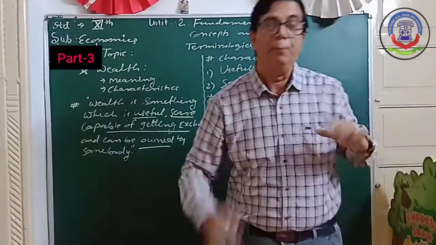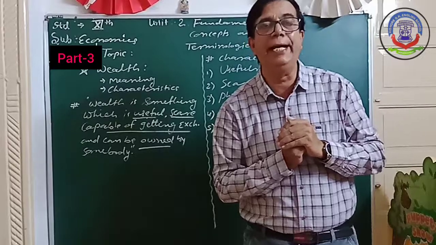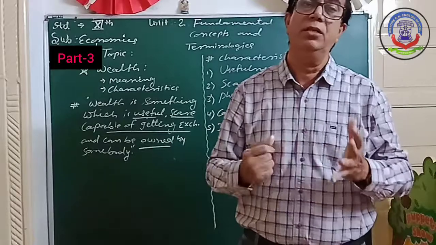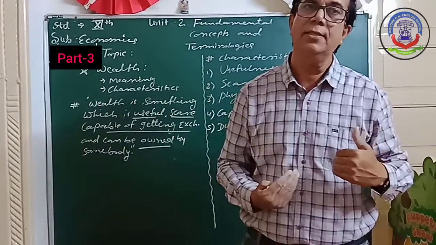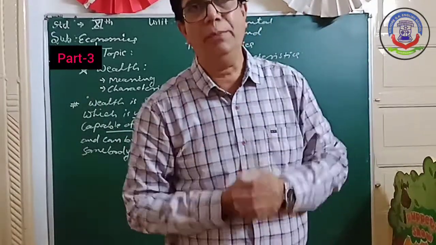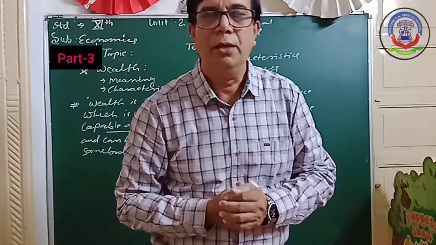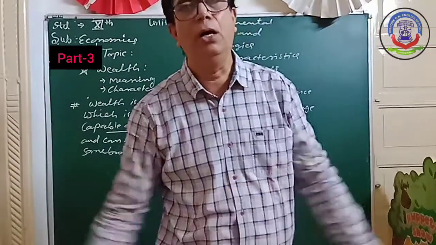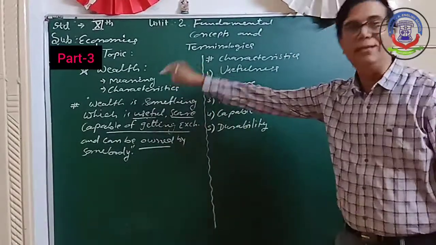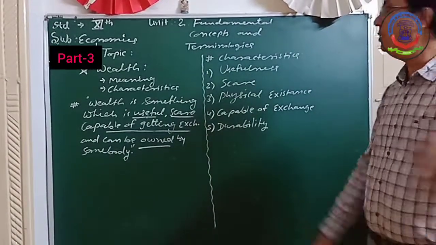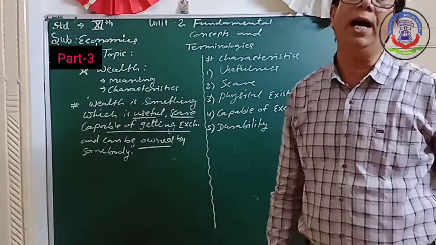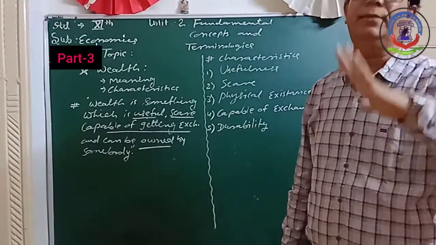The piece of land we can use for agriculture. We grow the food grains which satisfy our wants. So whatever in the economy is useful for us, all those things we include in wealth. So the first characteristic is usefulness. The things which are not useful we can't include in wealth.